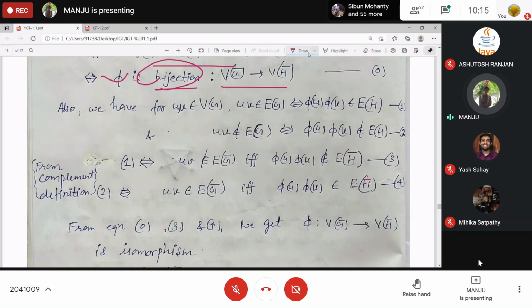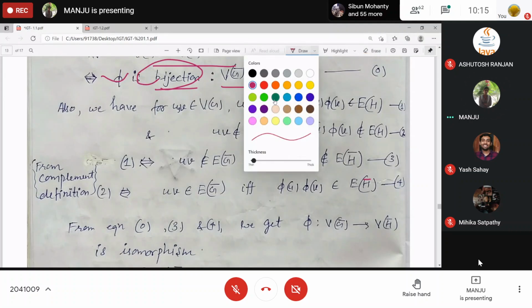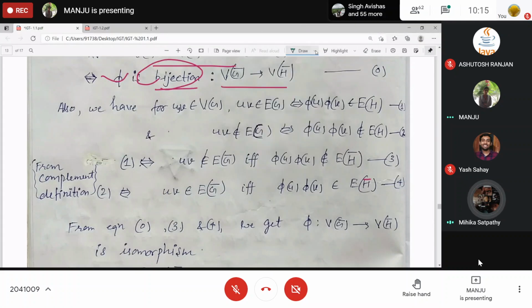See, what do you understand by isomorphism? Bijection should be there and adjacency should be preserved.